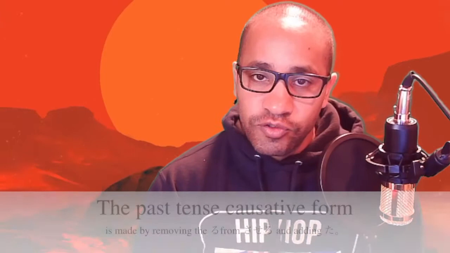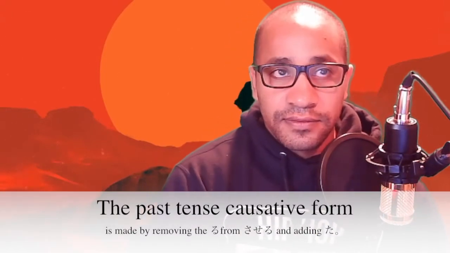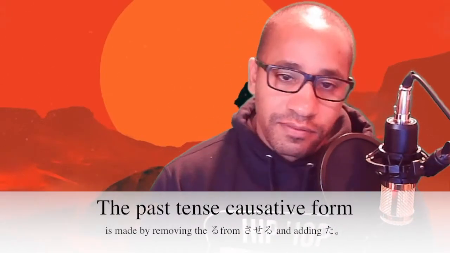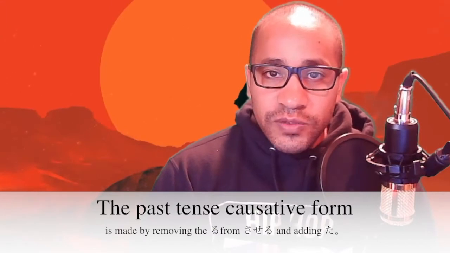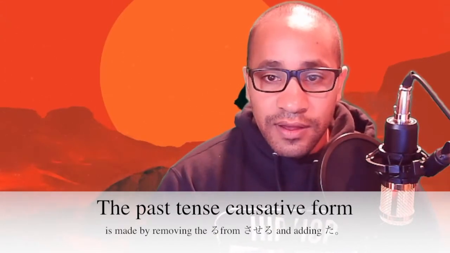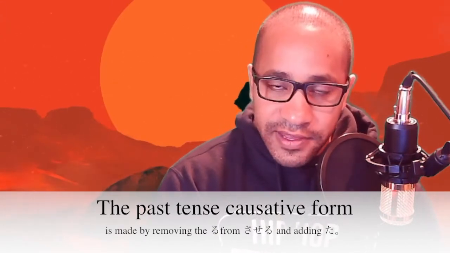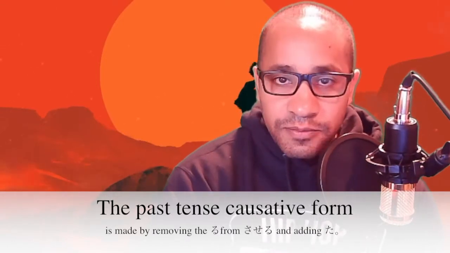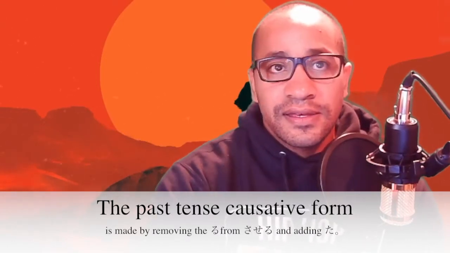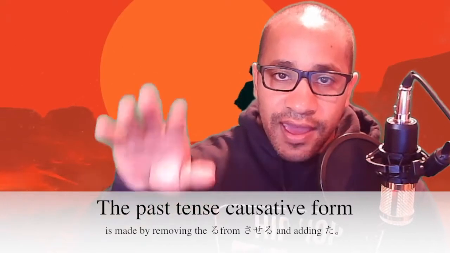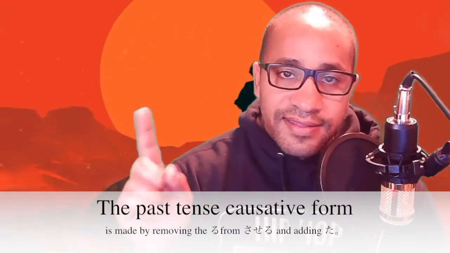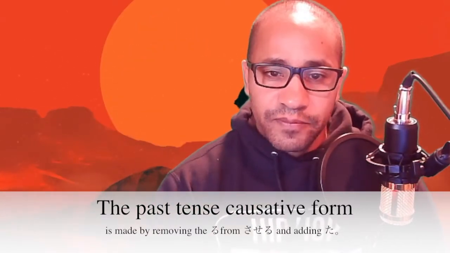All right, so now we can move into the past tense casual form of the causative form, right? So this one, just like the nai form of the causative form, is really, really easy to conjugate. We take the saseru portion of the conjugation and we remove the ru and add ta. Real simple, right? Let's look at some examples.